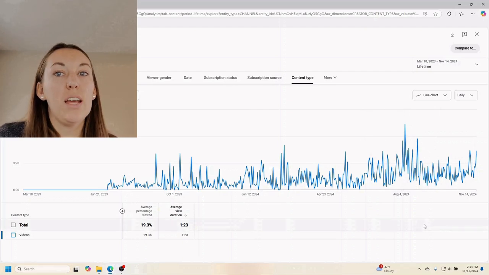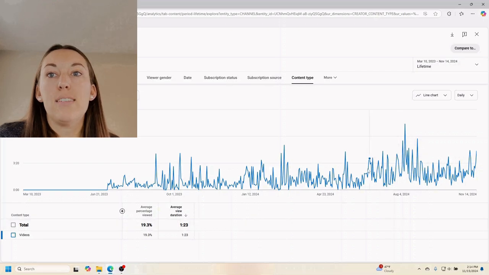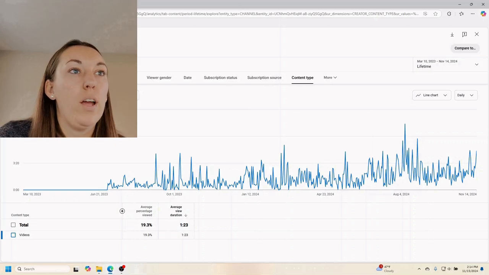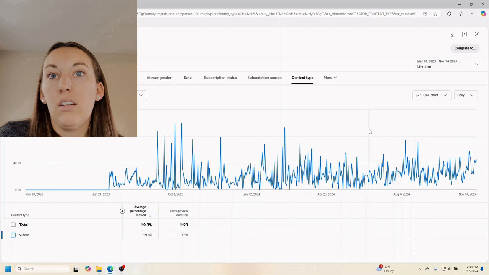Now, I would like to note a time period. So between April and August, June happened right here. Something changed. I started putting out a different kind of content. All right, let's check the graph the other way. June is about right here. It gets chunkier. It gets thicker underneath the graph.